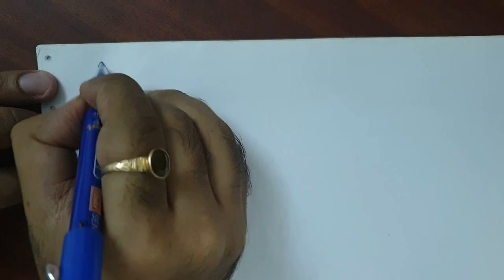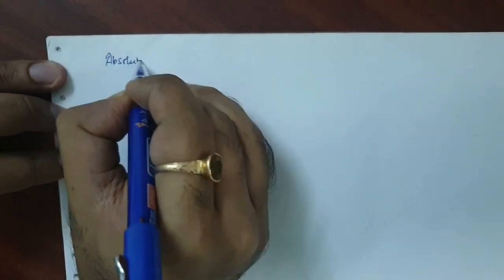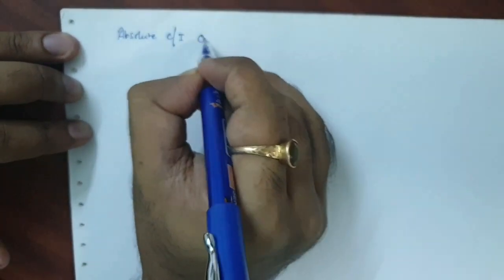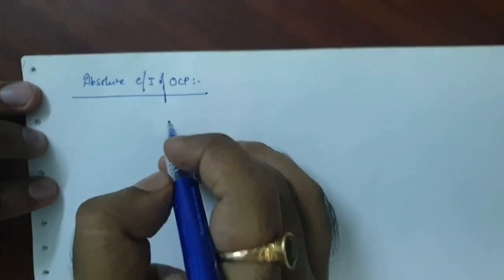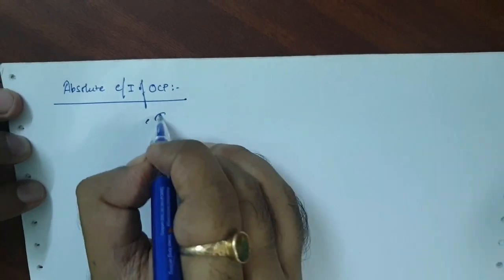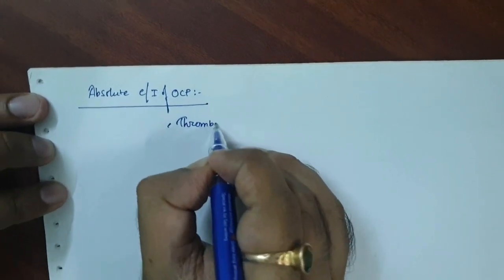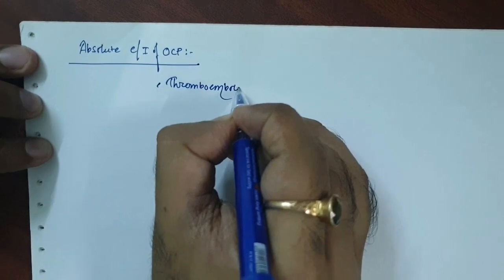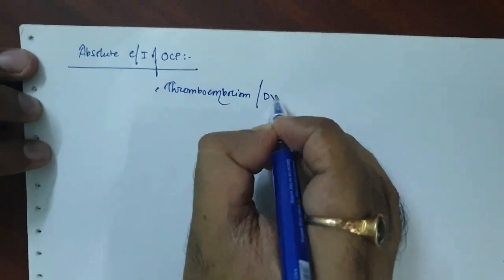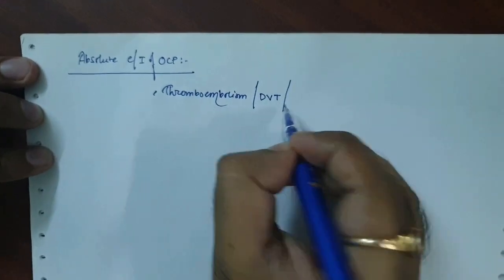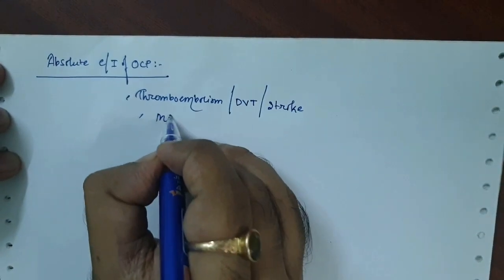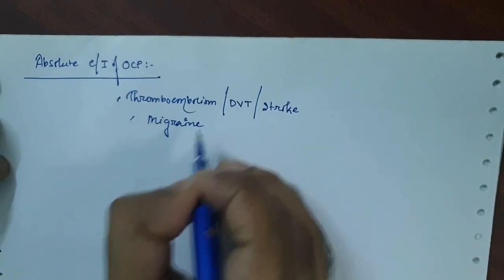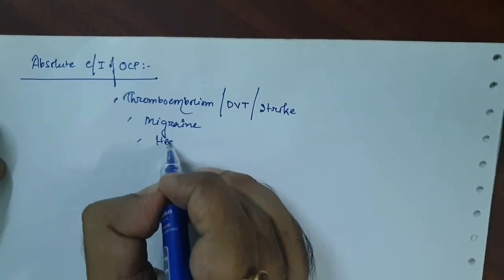So when we use OCP, we should know what are the different absolute contraindications of the OCP. What are the different absolute contraindications of the use of the OCP? Number 1 is thromboembolism, or in case of deep venous thrombosis or stroke. Number 2, in case of migraine patients. Number 3, heart disease.